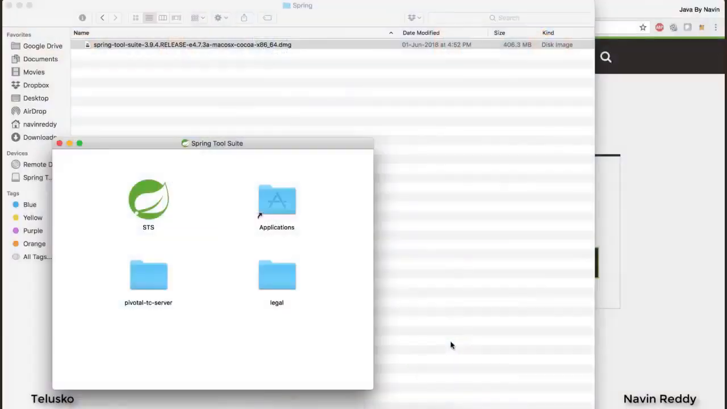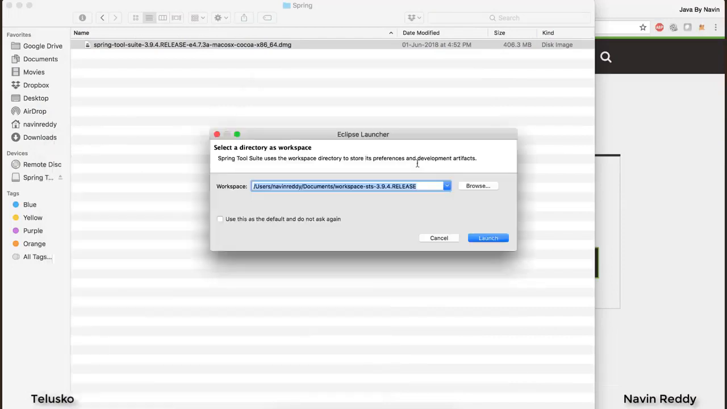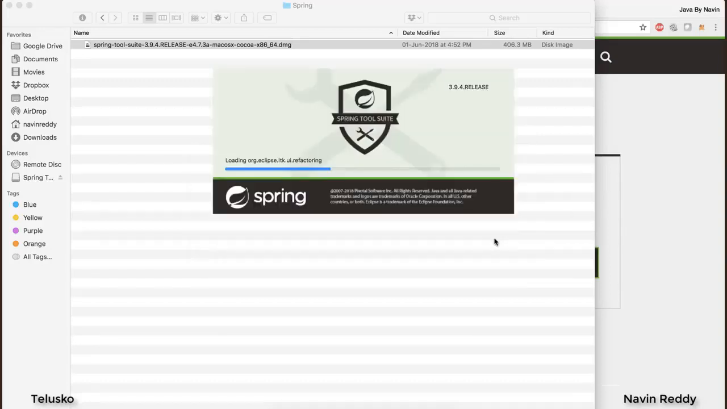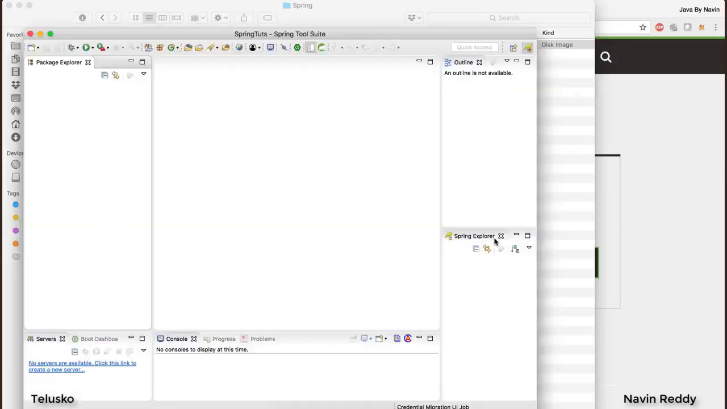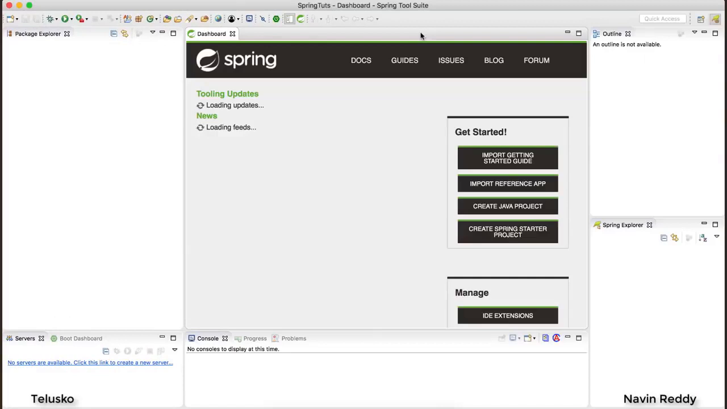If I click on STS, it will take some time to open as I'm doing it for the first time. Once you have opened STS, it will ask you for the workspace. For this, I will say Spring Tutorials or Spring Tuts, and click on Launch. Now it will open your STS, and all the projects will belong to that particular folder which you have mentioned there. And you can see we got STS open. People who have worked on Eclipse know this is the same, right?